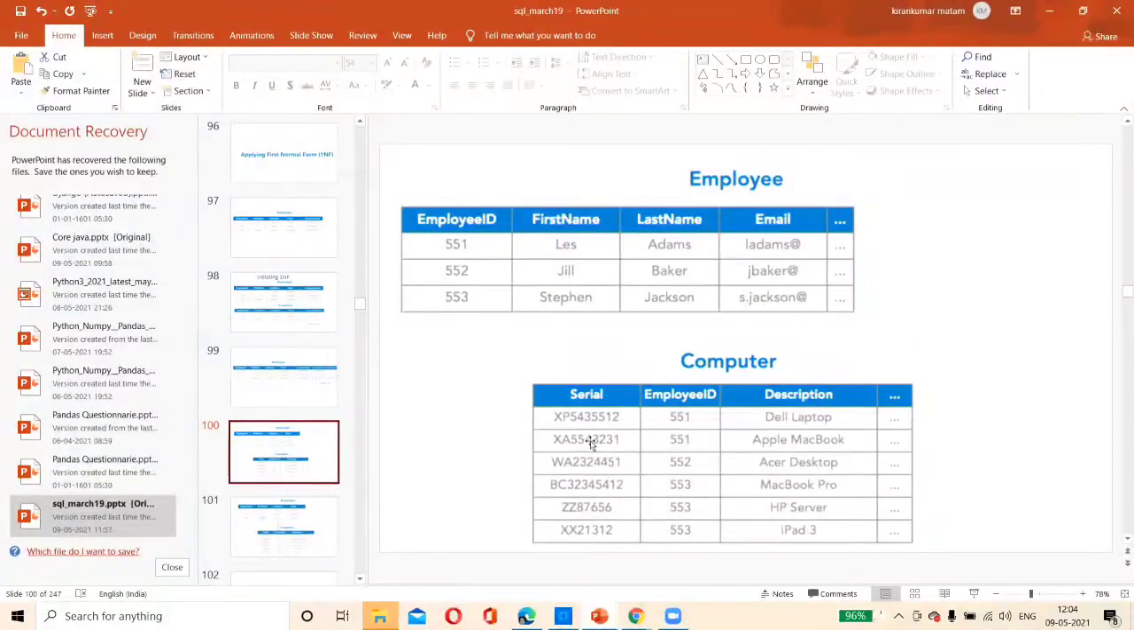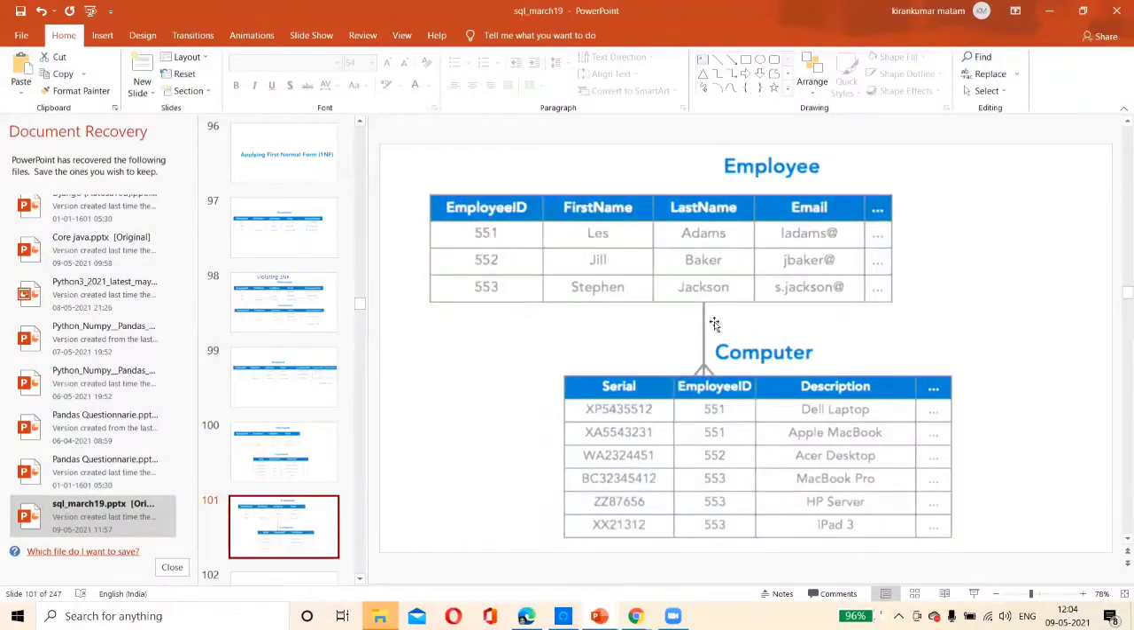Why? How? The serial is individual now. After that, the data may be duplicate. The serial is individual. Now what happened? A person has n number of computers, one to many. Right?